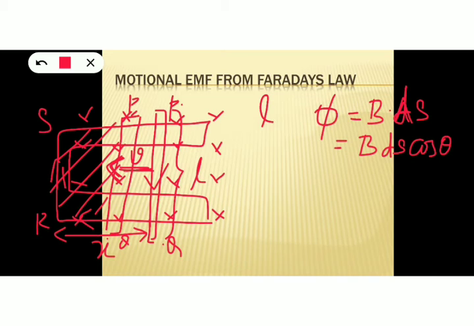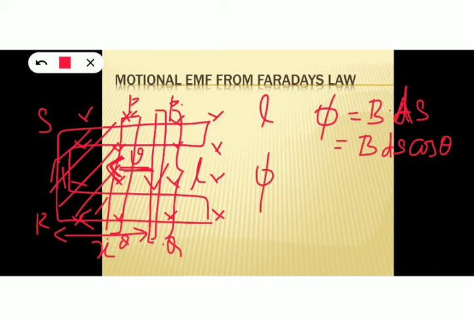So here the area vector also acts into the plane, because the area vector will be perpendicular to the surface of the conductor, and here the direction perpendicular to the surface of the conductor is into the screen. So the area vector and magnetic field both act along the same direction, so the angle theta will be 0 here.